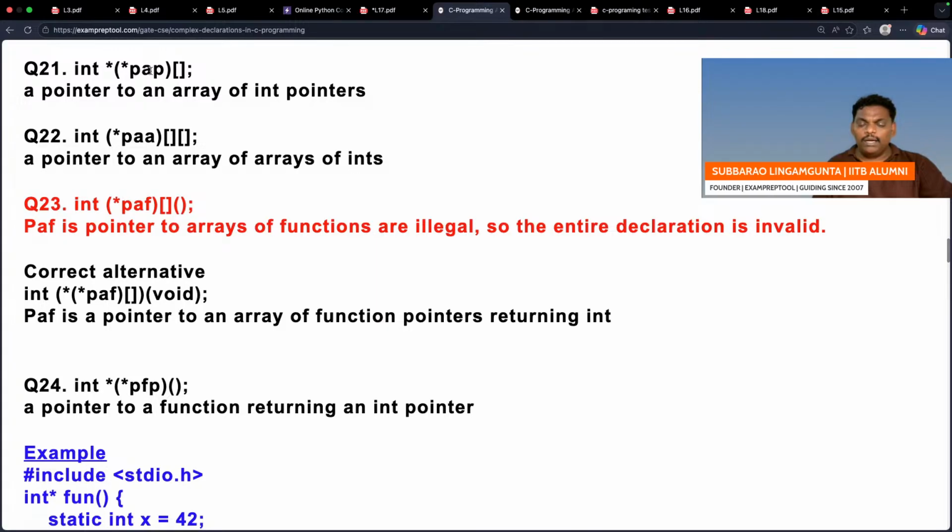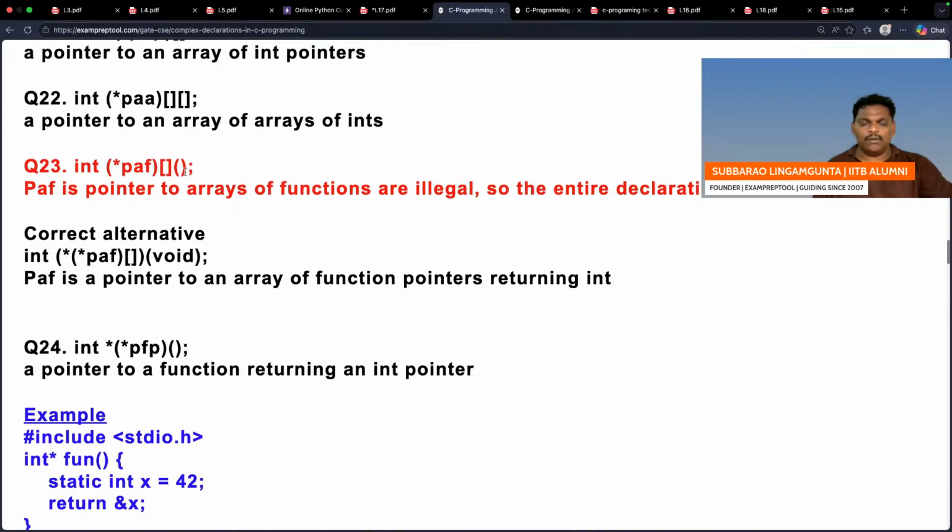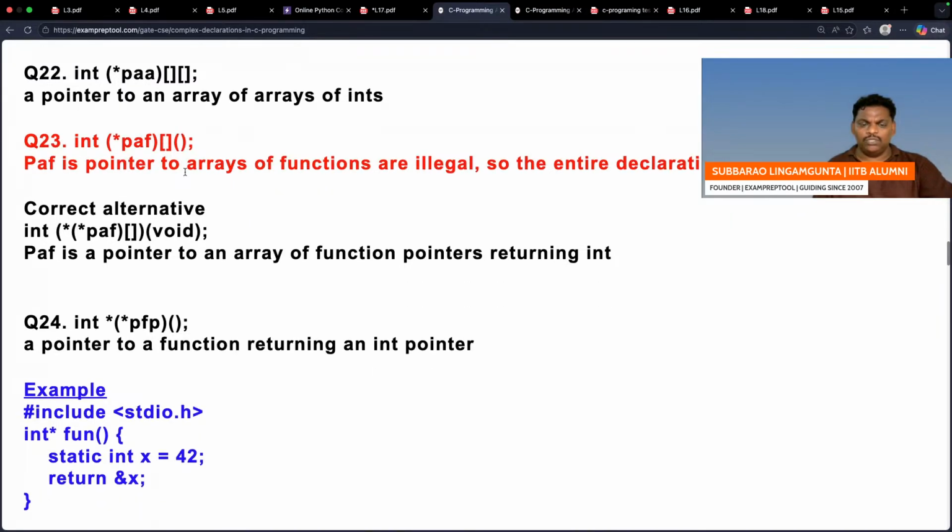Next one, PAP is a pointer pointing to an array where everyone is an integer pointer. That is also a normal thing, right? Nothing to think that much.